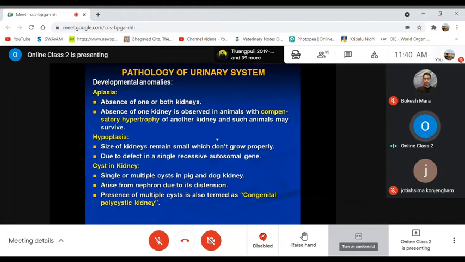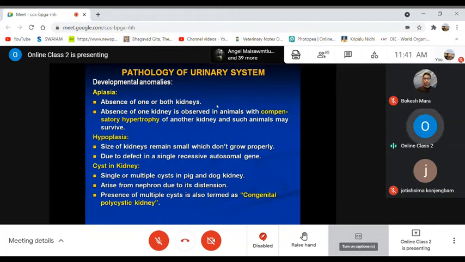As I have discussed, we have seen some cyst lesions in the gross specimen also in the last practical class. When there is formation of some cysts, maybe single or multiple cysts in the kidneys, most commonly as in the case of pigs and dogs, they may arise from the nephron due to its distension. When the nephron is much distended and containing more fluid along with the urine, it may lead to the formation of a cyst-like condition.